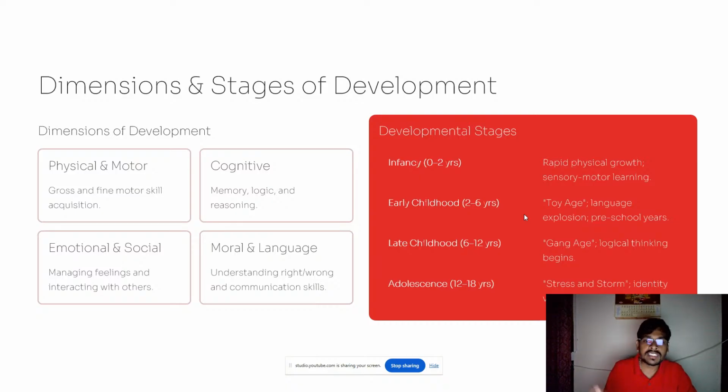And adolescence is from 12 to 18 years. It's all stress and storm, identity versus role confusion, puberty. Everything happens in 12 to 18 years. So it's a very confused age in the development of a child, because they experience multiple experiences during this adolescence age. So these are the development stages basically.